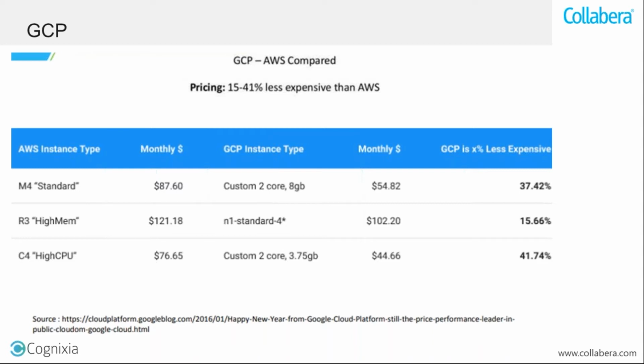Hence, if you do a cost comparison of, let's say, a basic or medium type server, run either on AWS or on GCP, there will be around a 30 to 40% difference, which is high. But I'm not saying that AWS is not a good cloud. AWS has its own advantages, and obviously we all know that in cloud computing, AWS pioneered the technology. AWS was the company that actually introduced cloud computing to the world. So the pricing is definitely less expensive on GCP as compared to AWS.